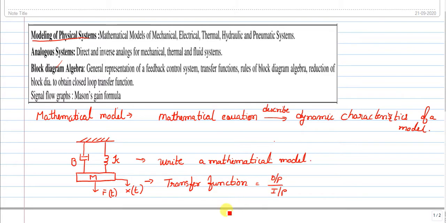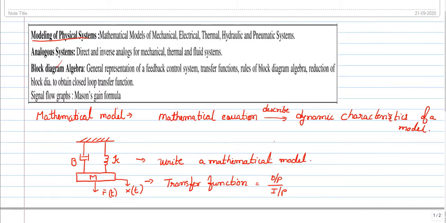Followed by that, you can see analogous systems. This is a mechanical system, and we are using three elements: mass, friction and spring. Similarly, we can consider an electrical system, in which we use a resistor, inductor and capacitor. With these three elements we form a circuit and understand its nature.